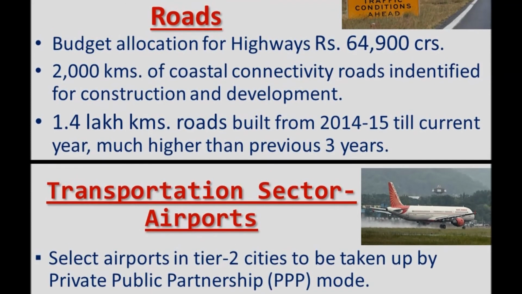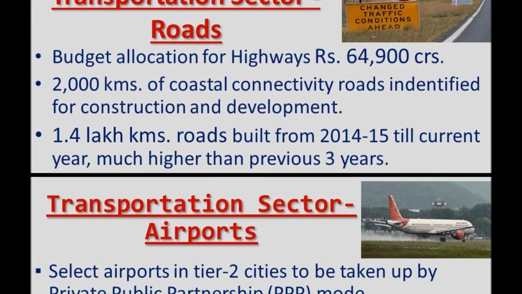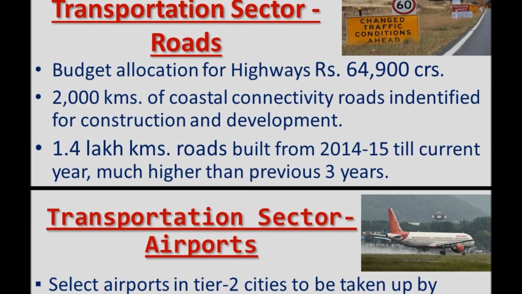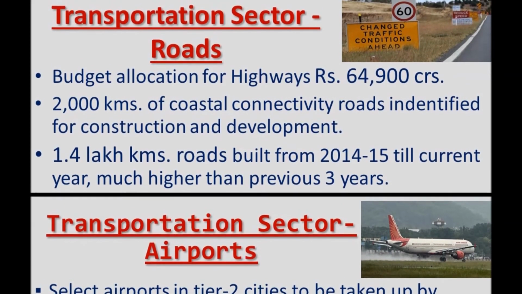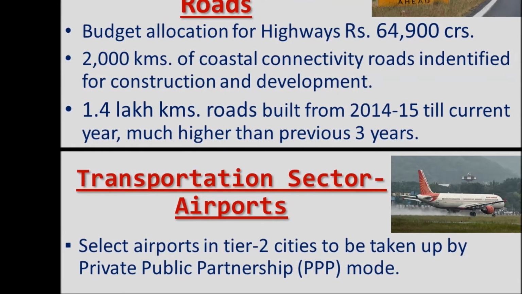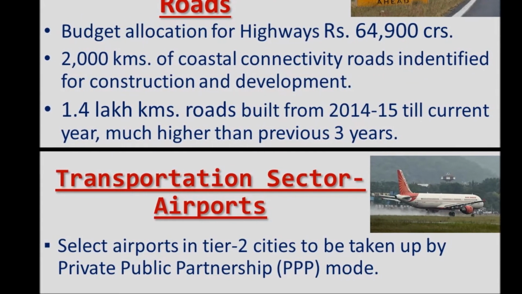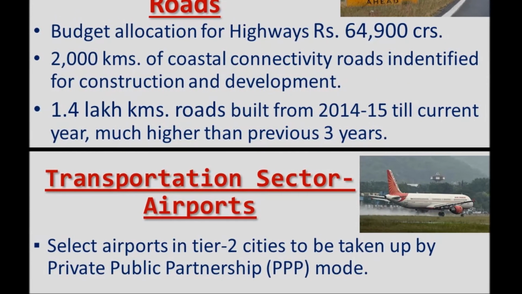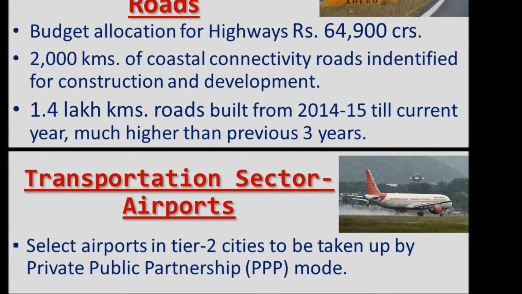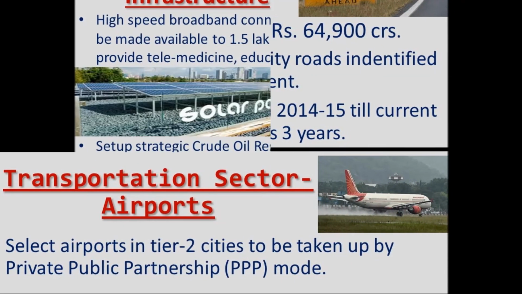Now, as for roads, the budget allocation for highways is rupees 64,900 crores. 2,000 kilometers of coastal connectivity roads will also be constructed and developed, and a total of 1.4 lakh kilometers of roads are to be built by this year. As for airports, select airports in tier 2 cities, that is cities with 50,000 to 90,000 population such as Amritsar, Ludhiana, Jalandhar, will renovate their airports through PPP mode, that is public private partnership mode.